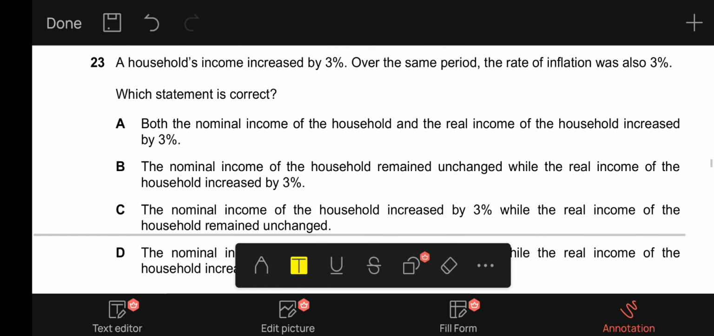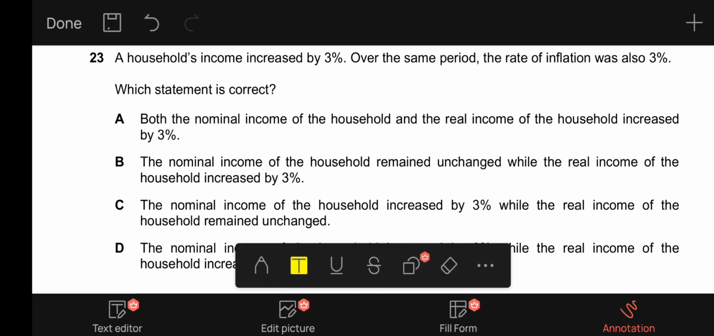23, a household's income increased by 3% over the same period. The rate of inflation was also 3%. Which statement is correct? A, both the nominal income of the household and the real income of the household increased by 3%.